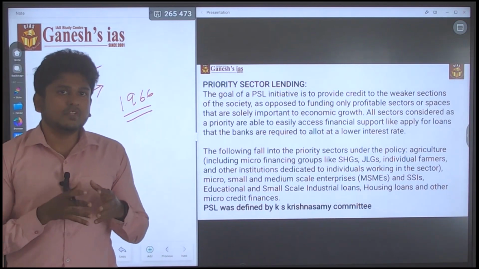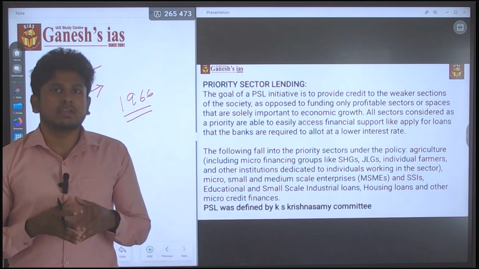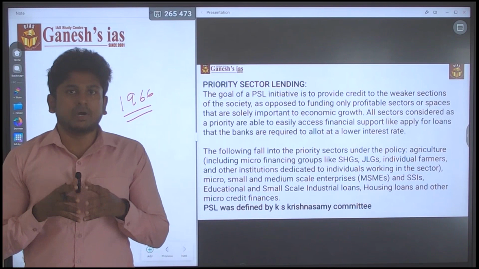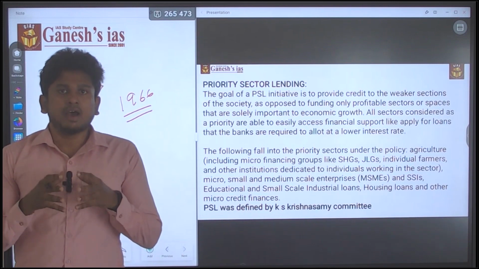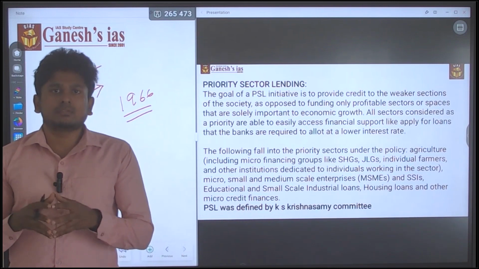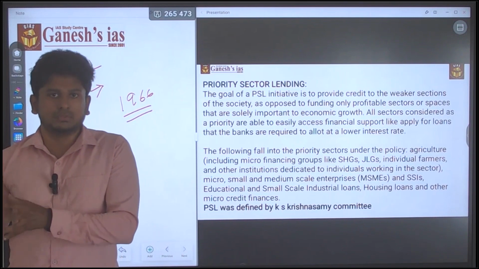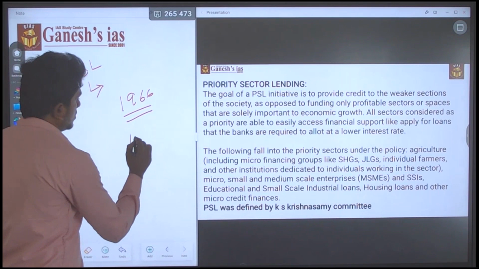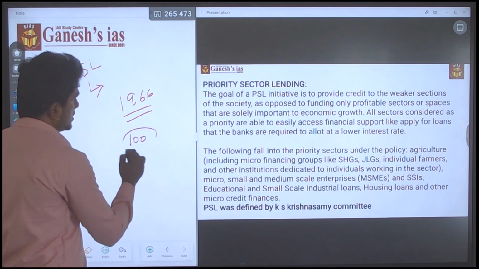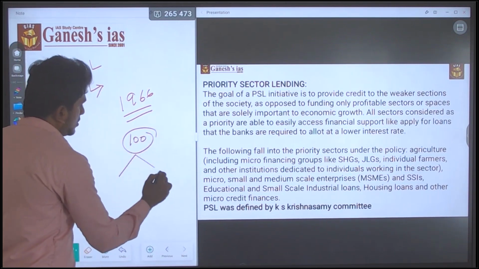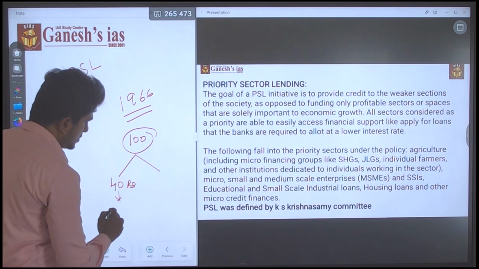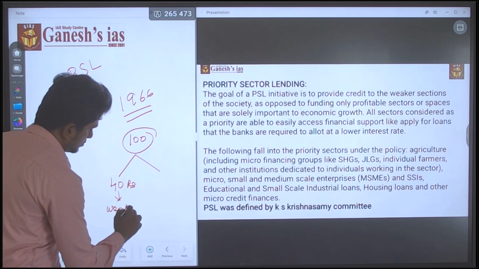Priority sector lending means that if you have 100 rupees in your bank account, the bank should lend at least 40 rupees towards these priority sector people, the weaker sections. This is the main condition. If the bank has 100 rupees as deposit, for example, they have to lend at least 40 rupees to the weaker sections.